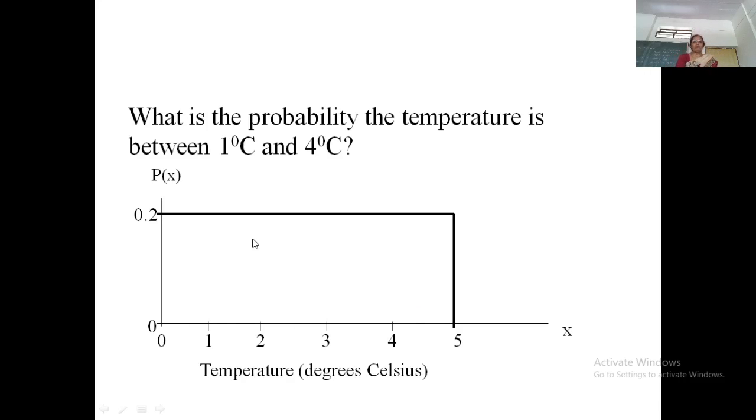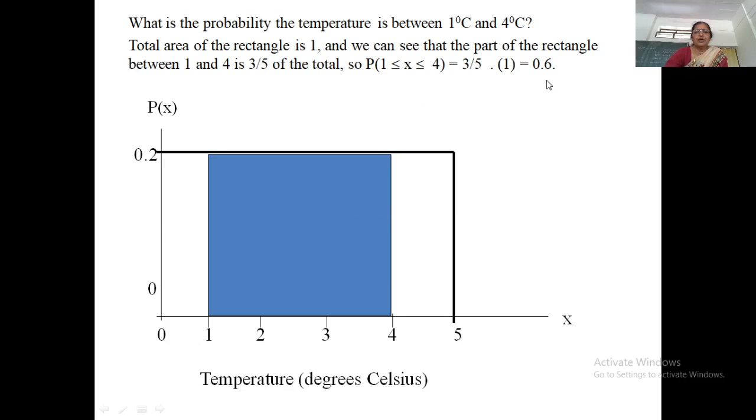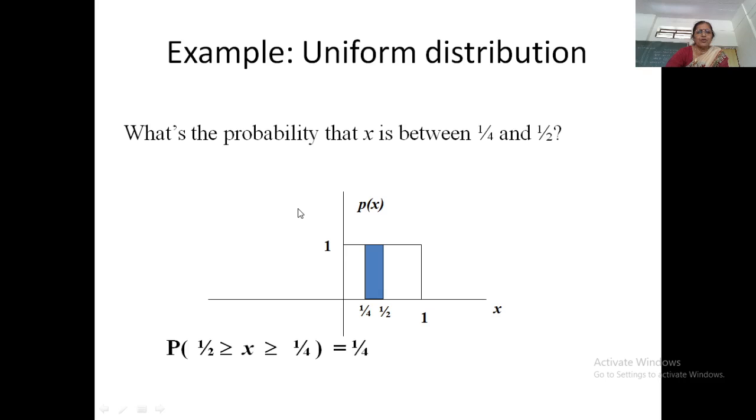Now, we can compute the probability of an interval. Suppose you want to compute the probability that the temperature is between 1 to 4. It is simple to compute that probability: 1 is less than or equal to x is less than or equal to 4. So it is (4 minus 1) upon (5 minus 0), which is equal to 3 by 5, which is equal to 0.6. So the total area under the curve is 1, and the area of the shaded blue region is 0.6, that is 3 by 5.